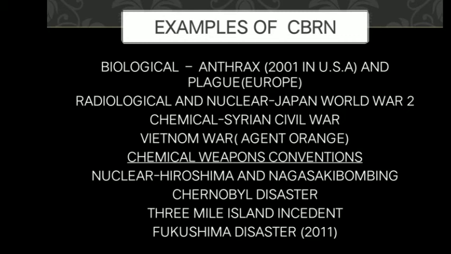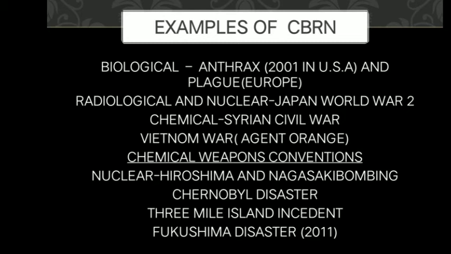If we talk about more nuclear disasters or hazards, we can take into consideration the Chernobyl disaster and the Three Mile Island incident of the USA. The recent one was the Fukushima disaster in Japan in 2011. These are all very dangerous hazards.